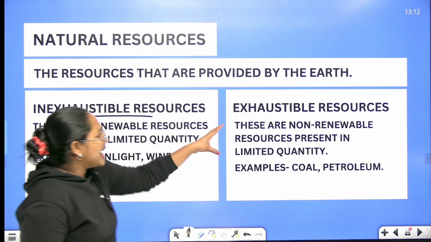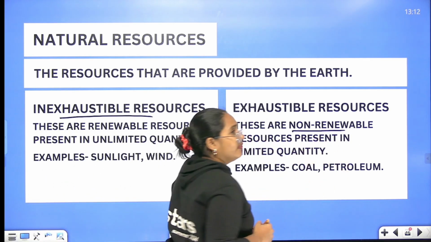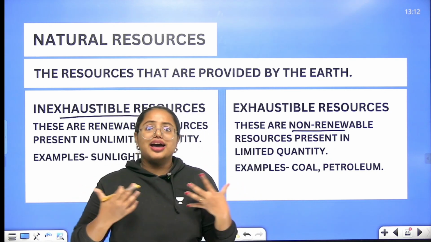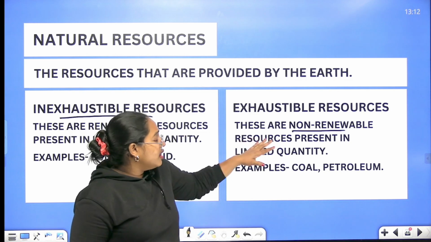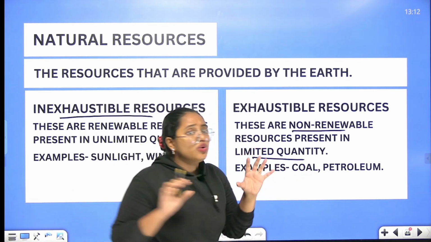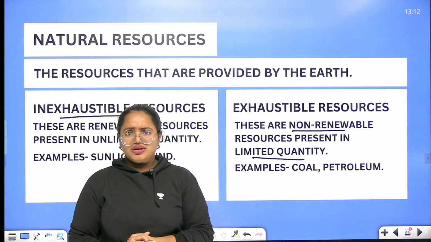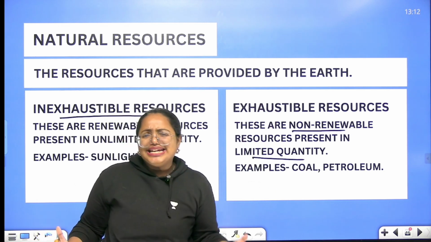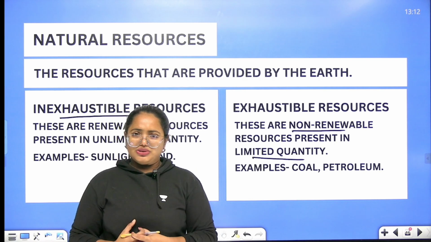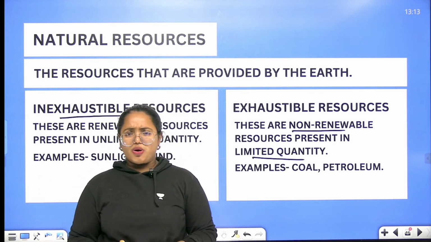But what about exhaustible resources? These are non-renewable. That means we cannot renew them. We cannot generate them again and again. So these are available only in limited quantities. That is also very important. So you have to be very careful when you use these kinds of exhaustible resources. For example, petrol, diesel, coal, all of these are exhaustible resources. So that means these are available in limited quantities only.